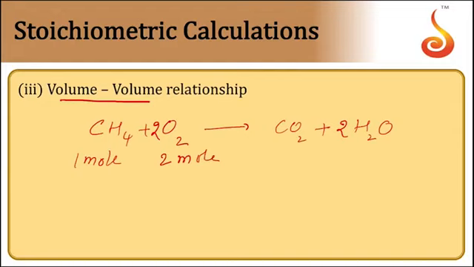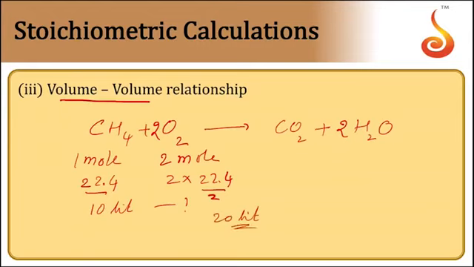And we know that equal moles will have equal volumes. Means if 1 mole is occupying 22.4 liters, it will be 2 into 22.4 liters. Then they may ask us, 10 liters of the gas uses how much oxygen gas? On cross multiplication, we get it will be using 20 liters of the gas. This type of problems are called volume type, means they are going to give us the volume of one of the components and ask us the volume of the other components in the reaction mixture.